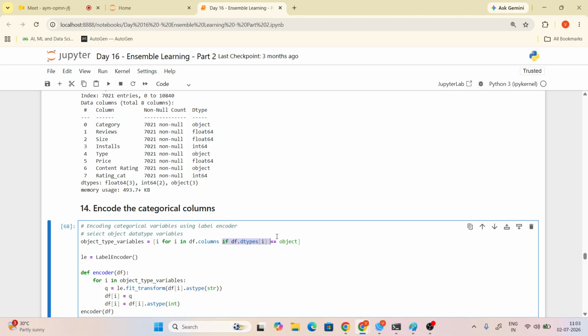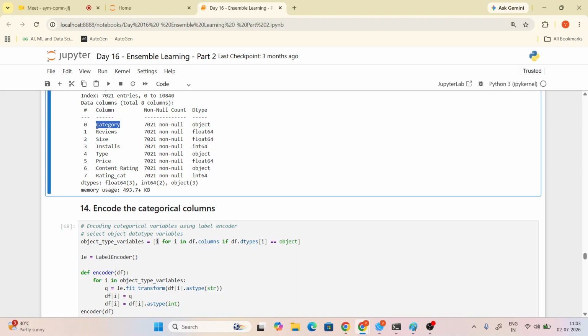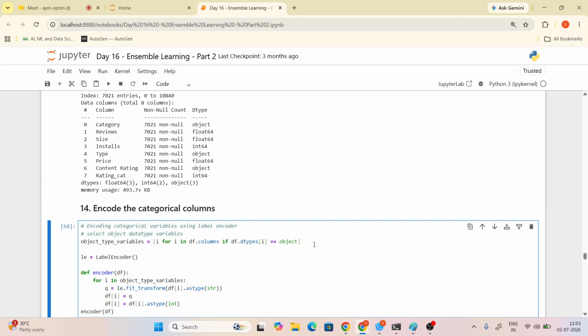Then only we will print the name into the list. So what are the names that will be present here, Alka? Category, type, and content rating. So only those three we have in our list, right? I'll give us a command line. So what is the variable objects present here?